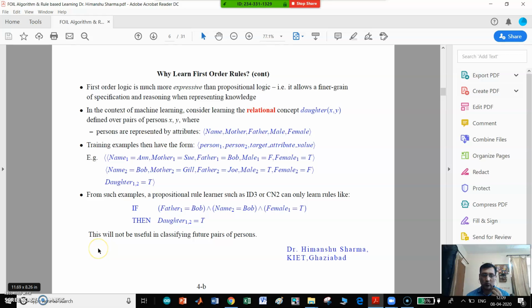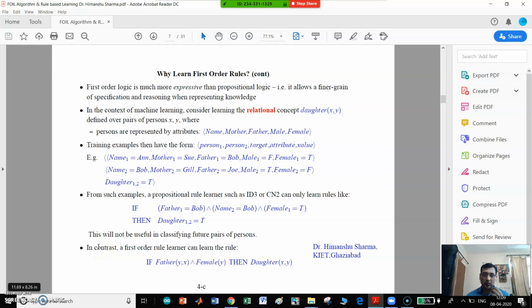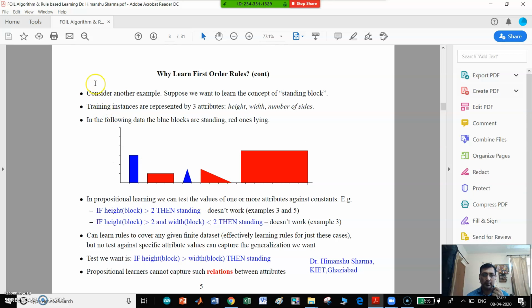So this will not be useful in classifying future pair of the persons. In contrast, if we use first order rule, then the same situation can be learned in this way. If father(y, x) and female(y), then daughter(x, y), means the daughter belongs to the father and mother x, y.